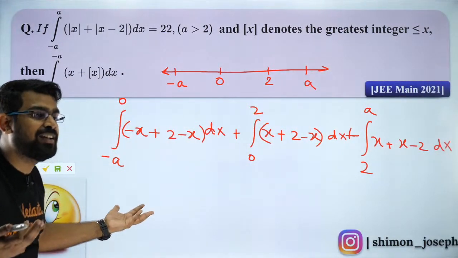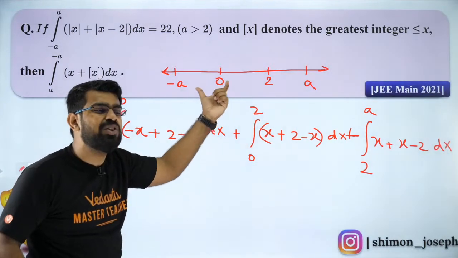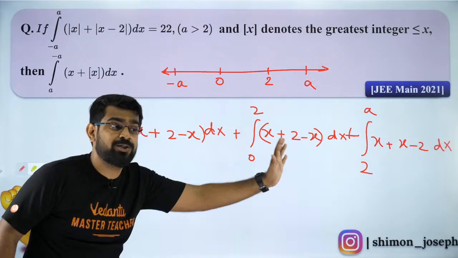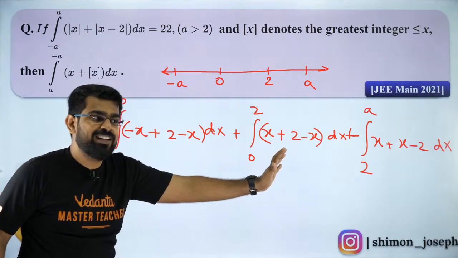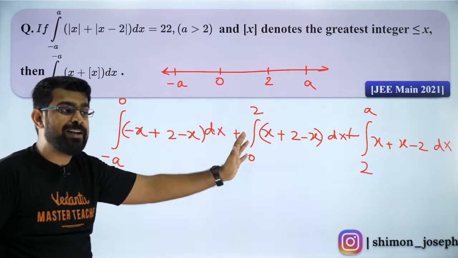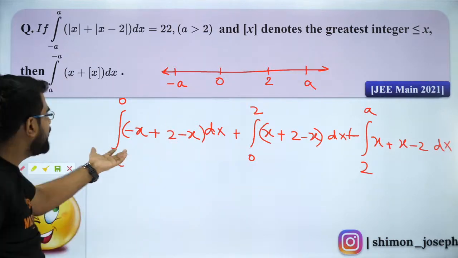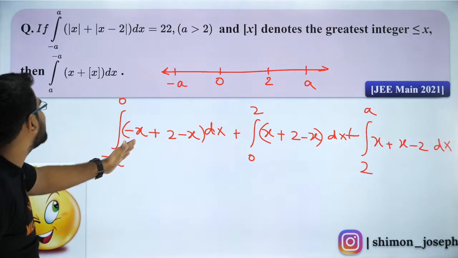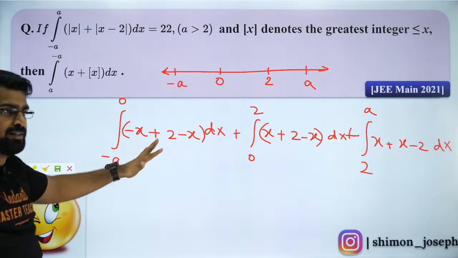As simple as that. See, that is why this number line, even though it makes no sense, it helps me. At least it gives me a systematic way of solving, right? That is the beauty. Open it and you're done. Equate to 22, get the value of A. Now after you get the value of A, put it here, solve it, done.